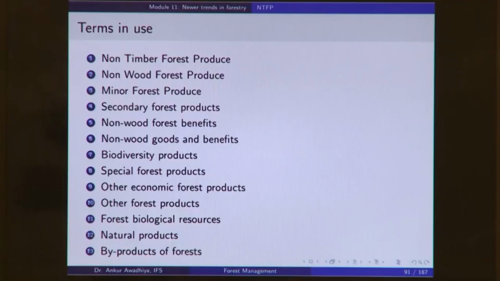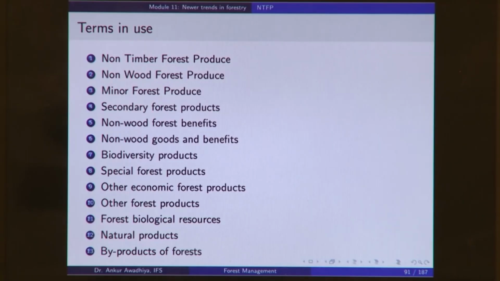So, in that case, if we say that the non-timber forest produce of a national park is a byproduct of the forest, that will not be true, because that is the main product. Because when we talk about management by objectives, there our objective is to have the maximum amount of these ecosystem service benefits. So, they are the main products. So, in those instances we will not use terms like byproducts of forest or secondary products of forest, we will call them the main products of the forest.